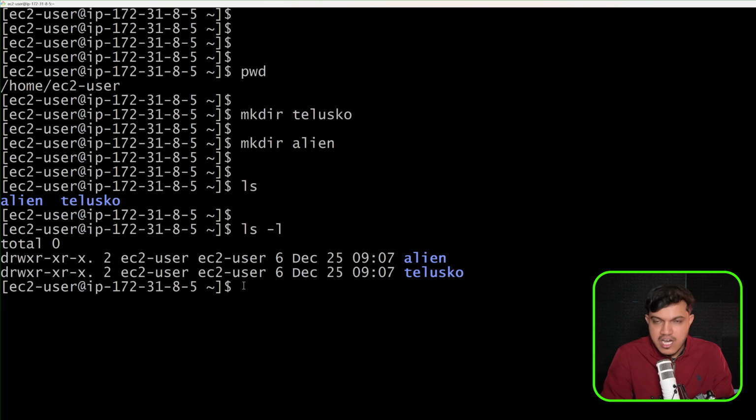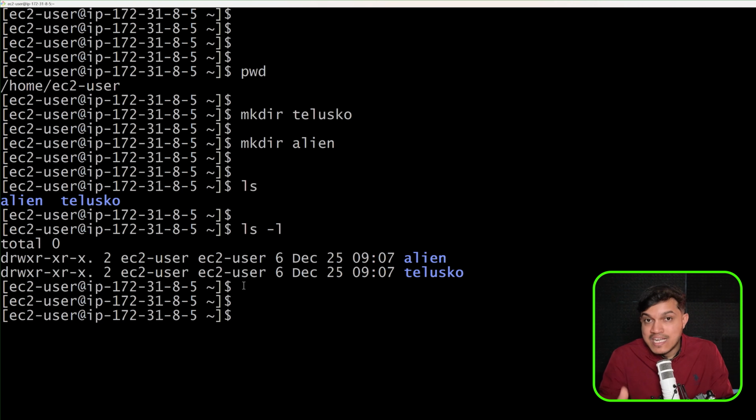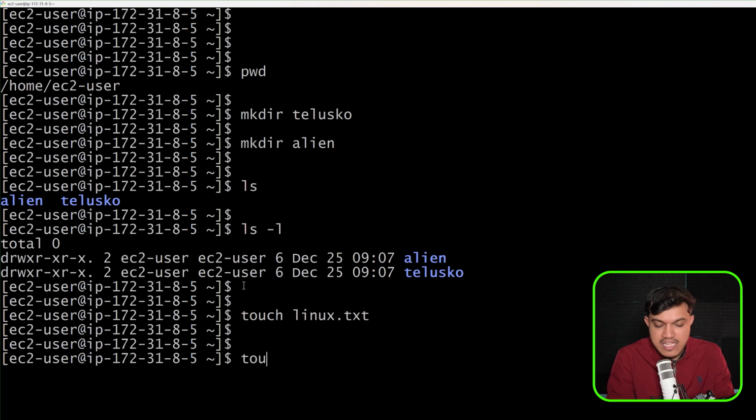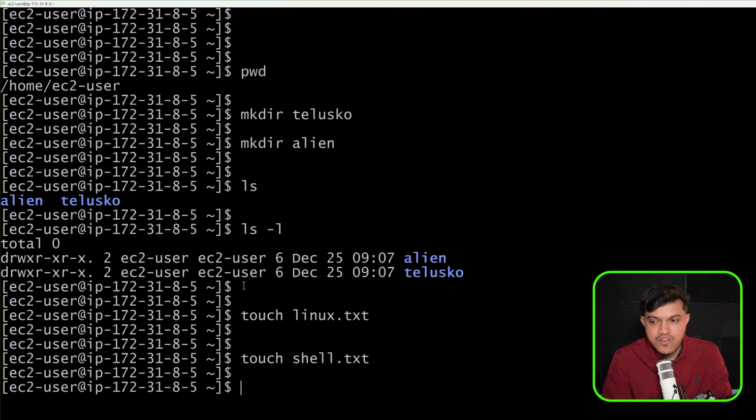If you want to create a normal file, then we have multiple options. Those multiple options also we will explore. But to start with, maybe one empty file I want to create, a plain text file or YAML file, then you can go with something called touch. I'll say here touch, maybe I want to create linux.txt file. It is an empty Linux text file. Okay, I'll say here maybe touch shell.txt. See, you are able to see this.